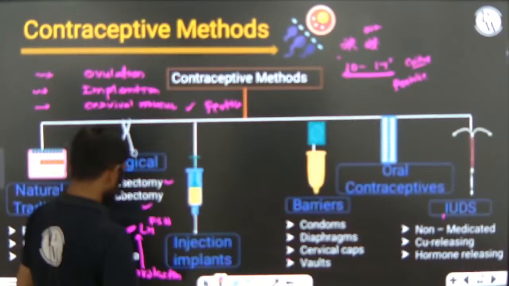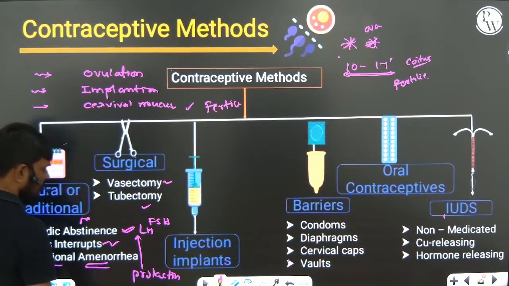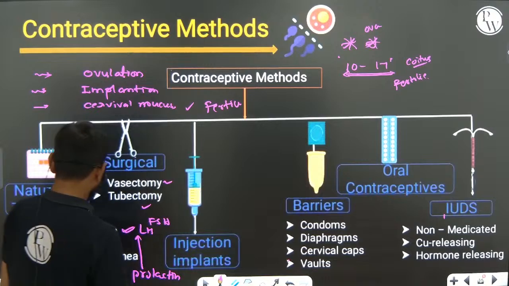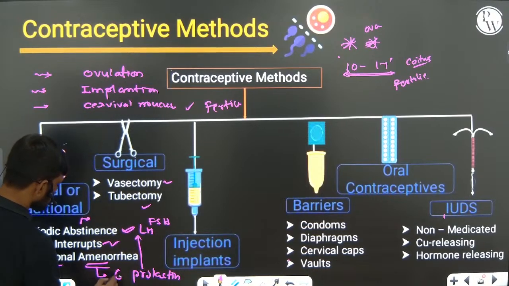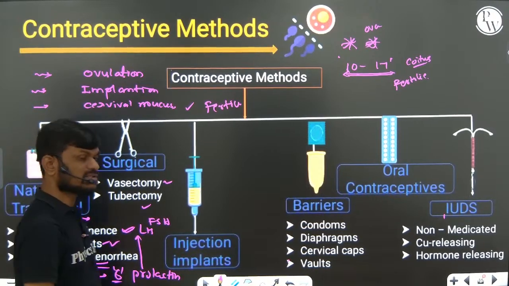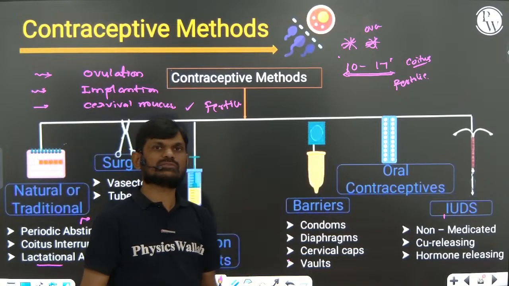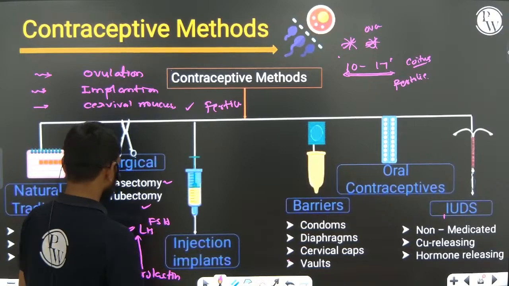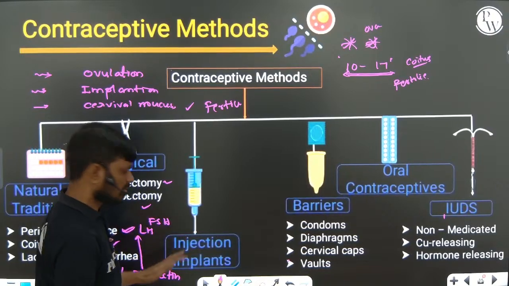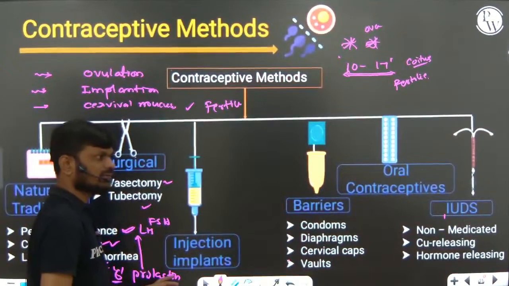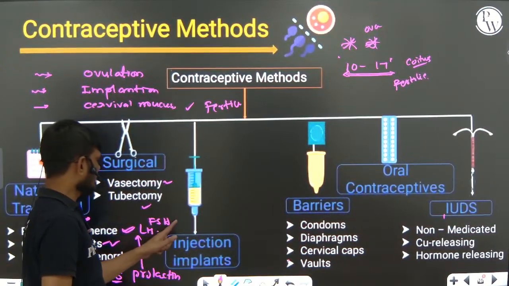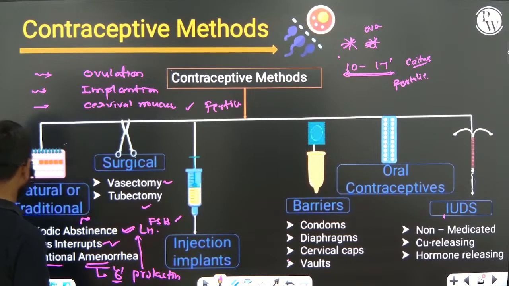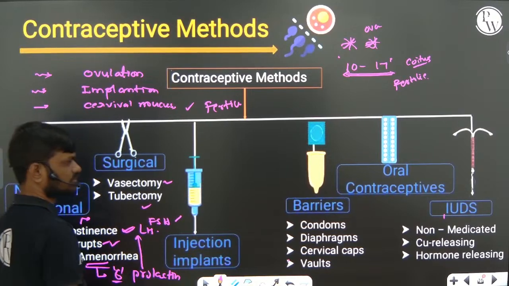So in this period the couple can have coitus. This is very effective only up to 6 months. Amenorrhea means the menstrual cycle will be absent up to 6 months, because there is no development of follicle; the high concentration of prolactin inhibits release of follicle stimulating hormone and LH hormone.